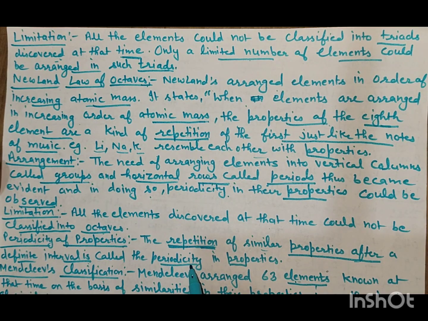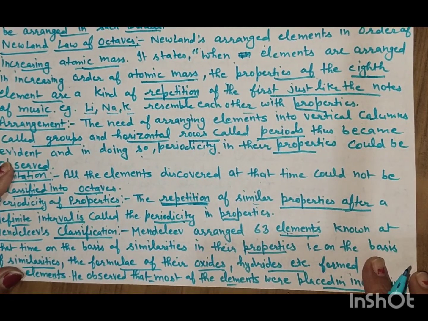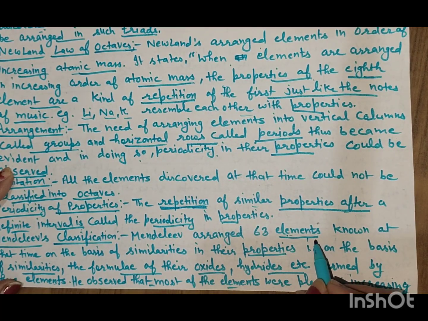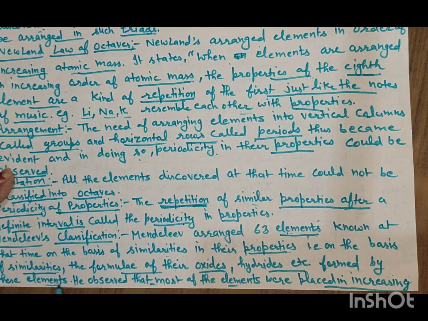Now, next, third is Mendeleev's classification. Mendeleev studied the periodic table. Mendeleev arranged the 63 elements known at that time on the basis of similarities in their properties, that is, on the basis of the formulae of the oxides, hydrides, etc. formed by these elements.